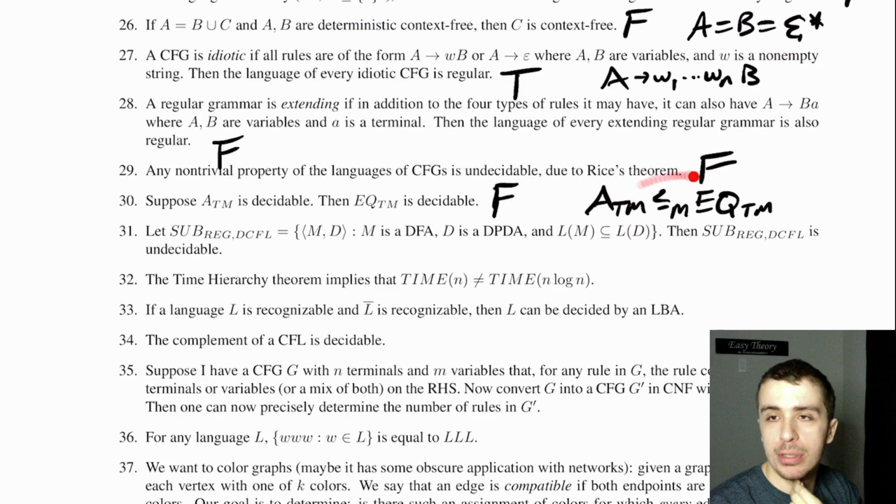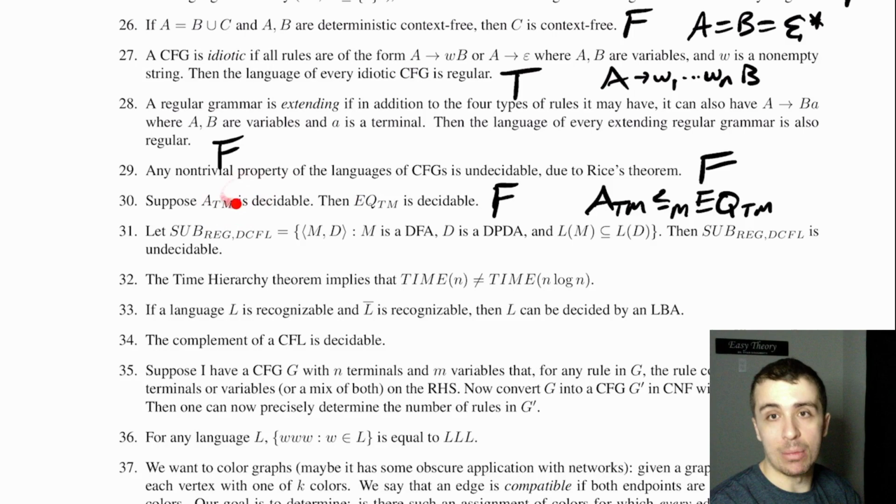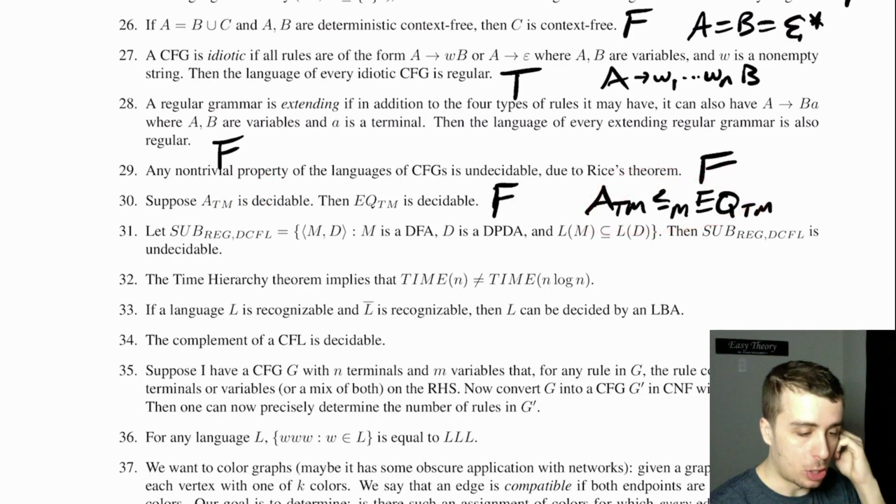So these problems aren't really the same in terms of that. So therefore, EQTM is still not decidable even if ATM were decidable, purely because ATM is recognizable, but EQTM is not recognizable.